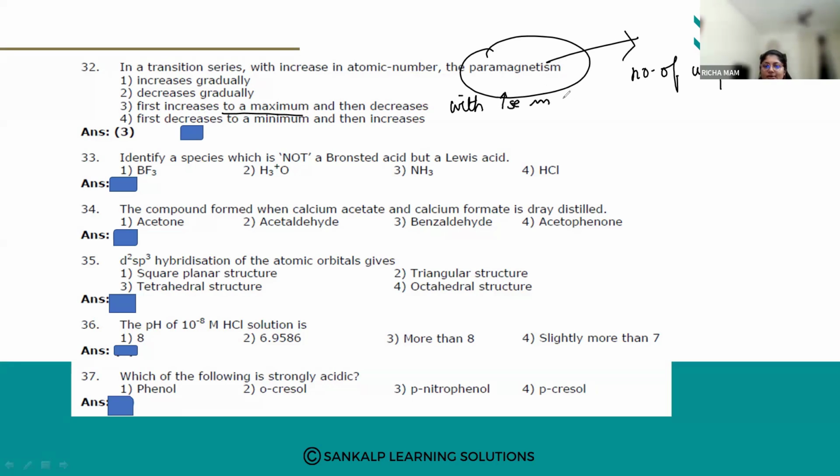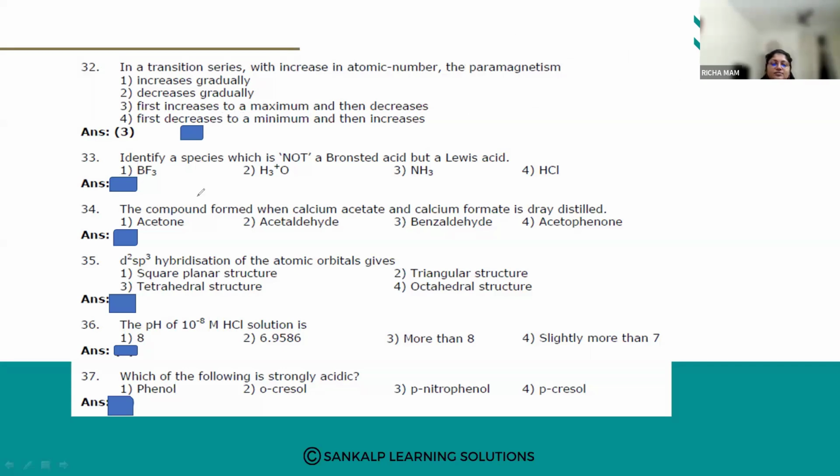So option number 3 is the correct answer. Okay. Let us go for the next one. Identify the species which is not a Bronsted acid but a Lewis acid.